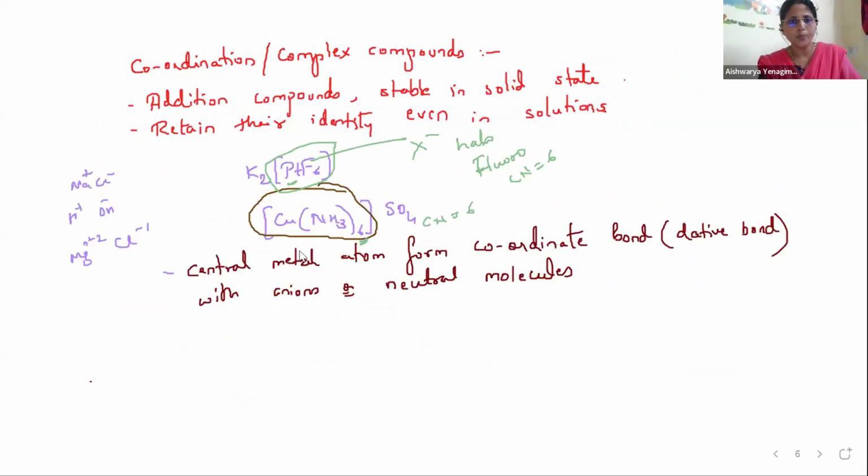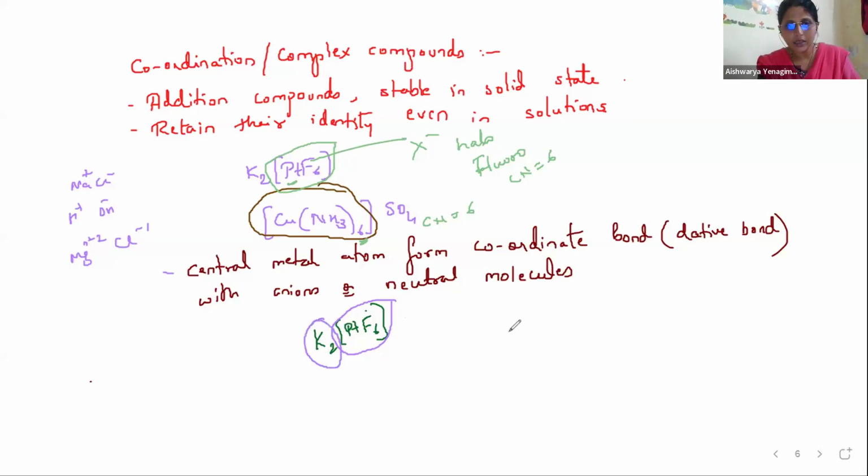See K2, I'll write here once again. K2 [PtF6]. This particular part outside the bracket is called the ionization sphere. The complex part is called the coordination sphere. The part which is present outside the coordination sphere is called the ionization sphere.